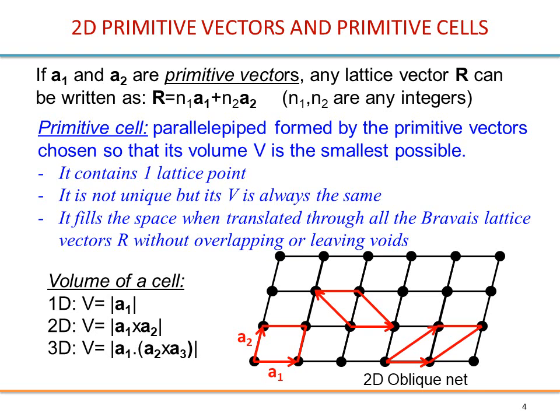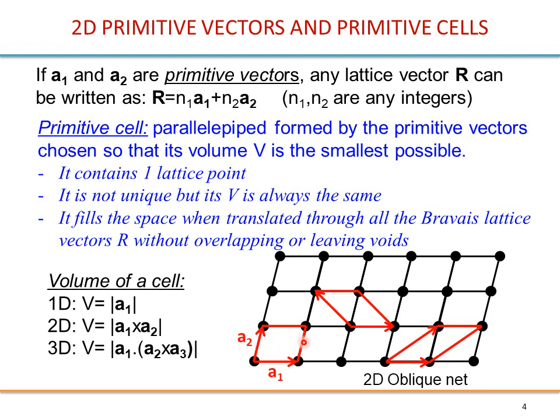The primitive cell is a parallelepiped formed by the primitive vectors, chosen so that its volume V is the smallest possible. So it contains one lattice point. This is a possible primitive cell, which is also called a unit cell. The primitive cell is in fact a unit cell that has only one lattice point.